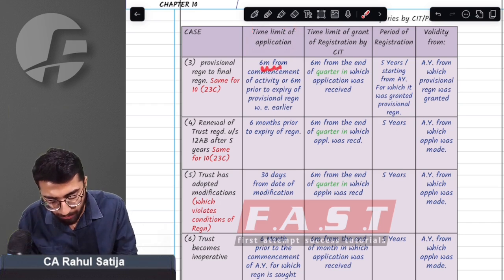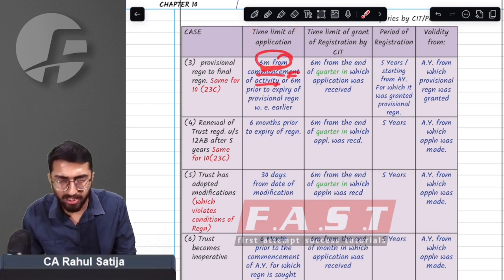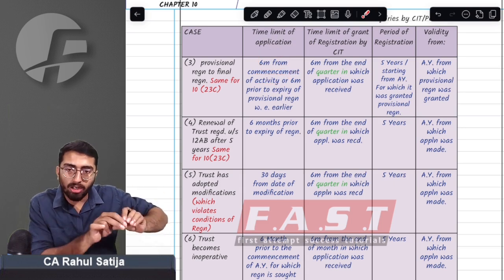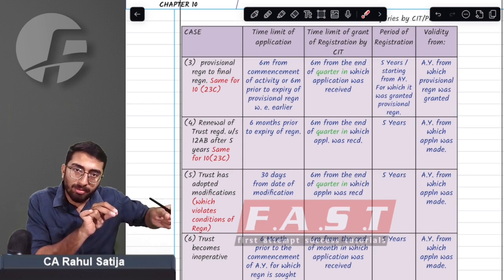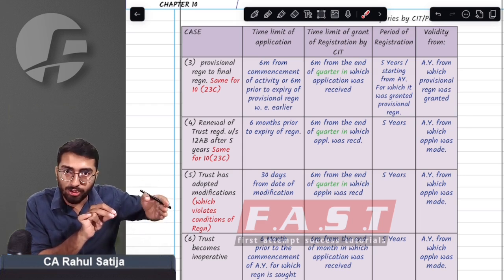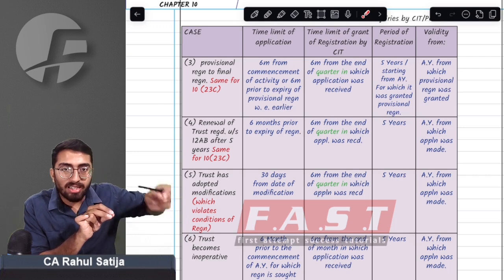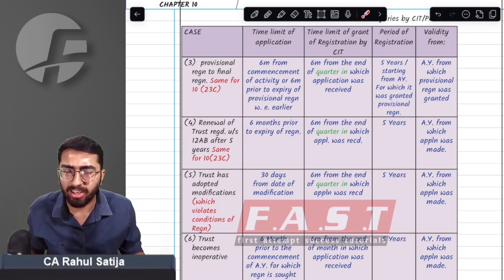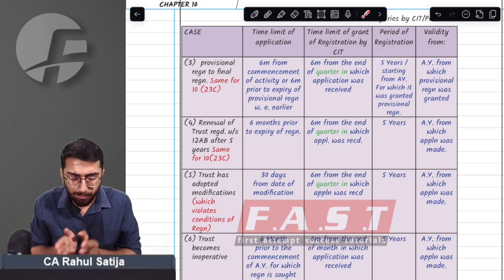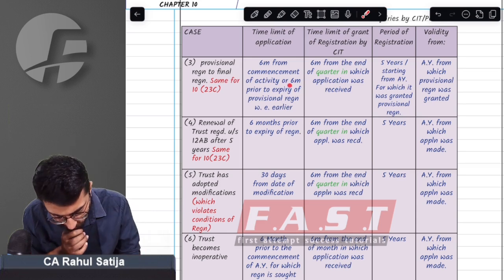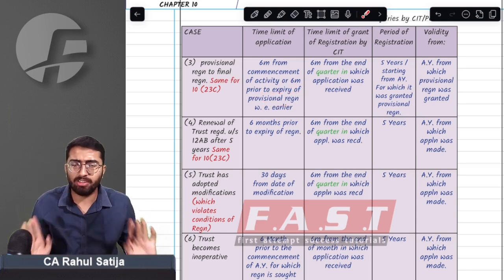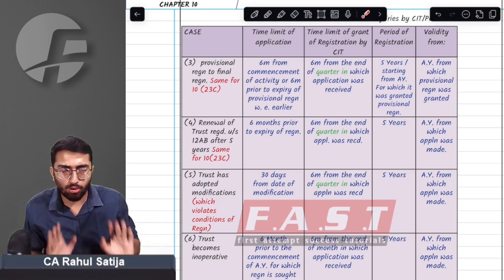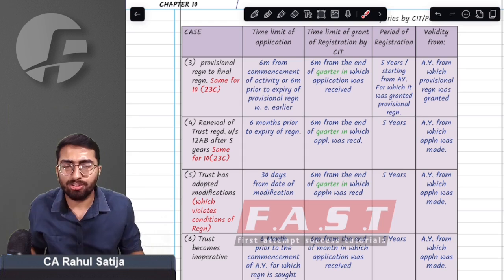The provision says either you have to make the application within 6 months from the commencement of the activities, or within 6 months prior to the expiry of the time period of such provisional registration, whichever date comes earlier. You have to apply for final registration. This was the case: 6 months from the commencement or 6 months prior to the expiry, whichever is earlier, you used to apply for final registration.